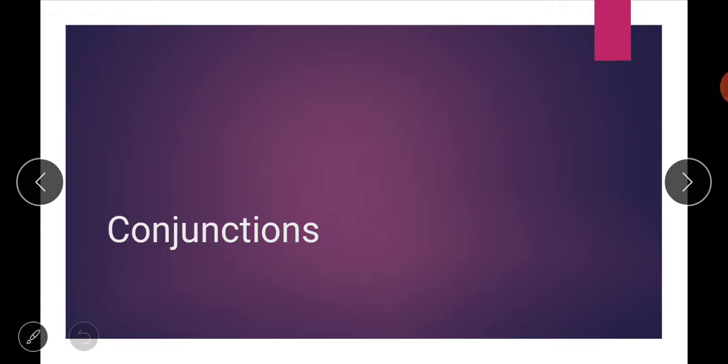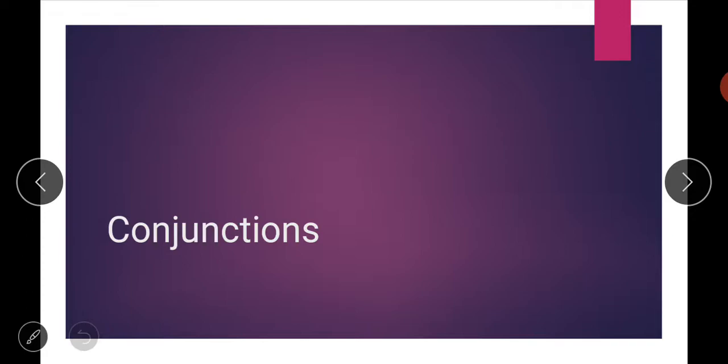You all are fine. So, students, today we are going to start your next topic of grammar, and this topic is conjunctions. See, students, this topic is common for both the classes, for the students of class 7th and for the students of class 8th. In this topic, we will learn about the words which can be used as conjunctions, what are the different categories into which we can divide conjunctions, and when we have to use which type of conjunction. We will learn all these things in detail in today's lecture.